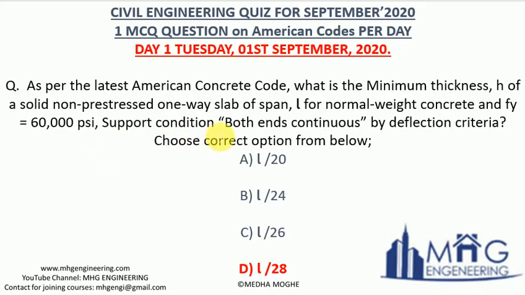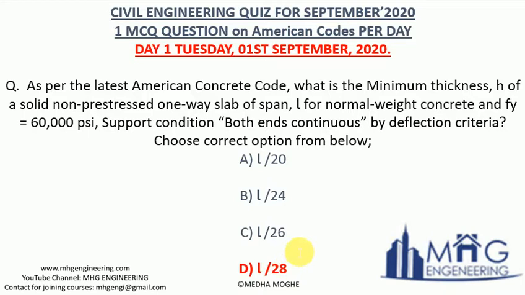The support condition is both ends continuous by deflection criteria, and the 4 options were given as seen on the screen, and the correct option was L by 28.